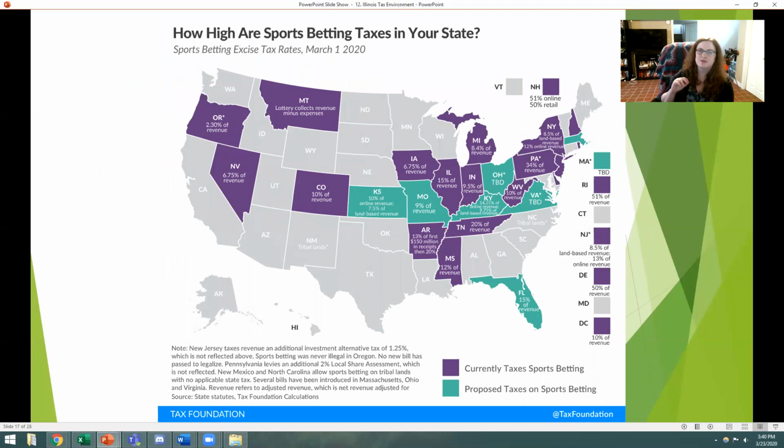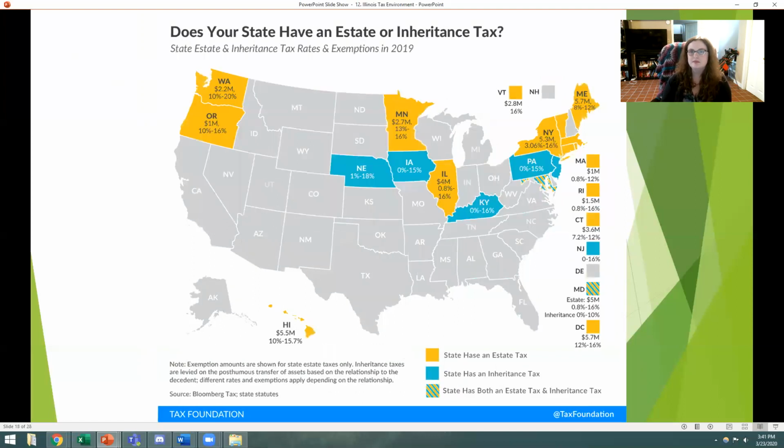So being able to bet on a horse race or being able to bet on a basketball game. And 15% of the revenue that you make doing sports betting is going to be taken in tax collection by the state. What? That means if you're hanging out at the casino having a really good time betting on sports, you better make sure to put aside some of this as an excise tax. Taxes are going to have to be returned to the state on top of other taxes that you might have on that income.